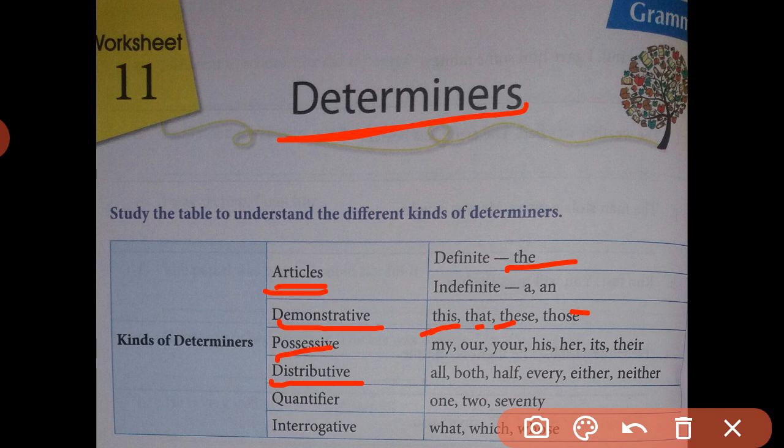Every is also used with a singular verb, but it is used when a large number of persons or things are considered individually. When we use each, it is specifically considered individually, whereas when we use every, there is a large number of people or things, and among them, when we consider them individually, we can use every in that case.